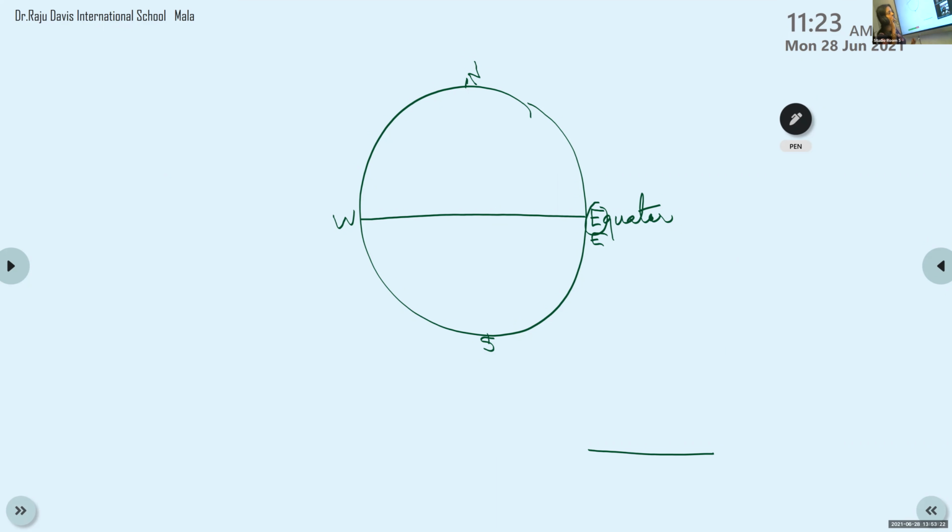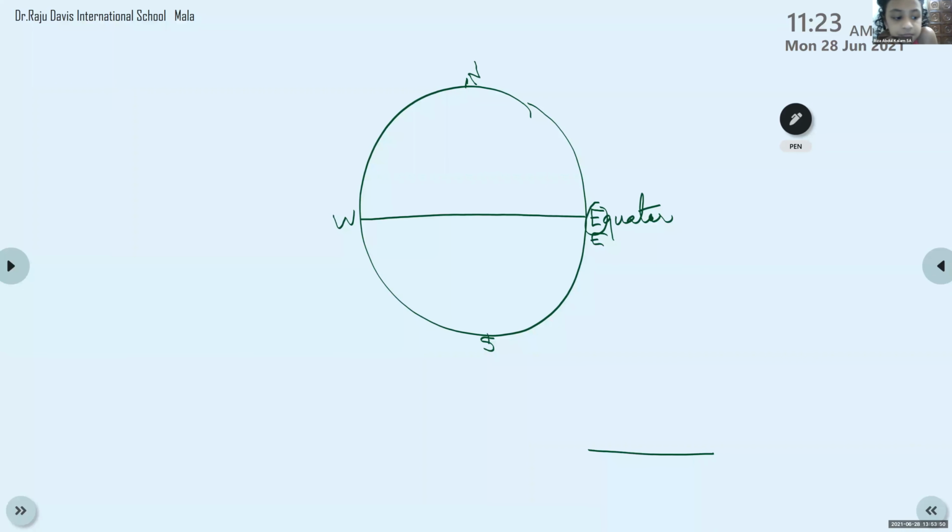Kirtana, can you tell me which other important latitudes we have studied? Prime meridian. Think about the direction. Tropic of Cancer. Can you say louder? Tropic of Cancer and Tropic of Capricorn.